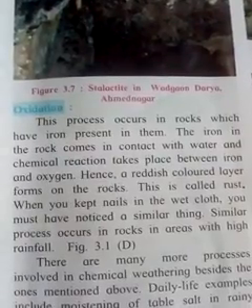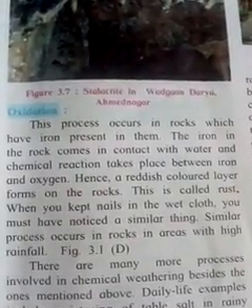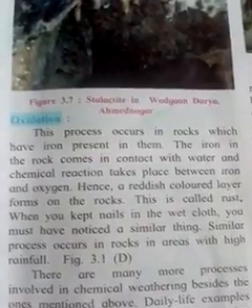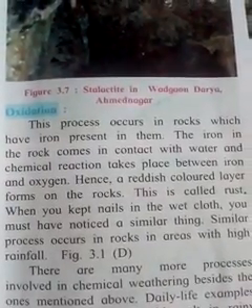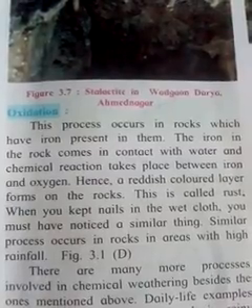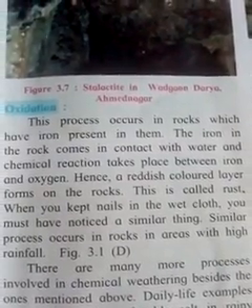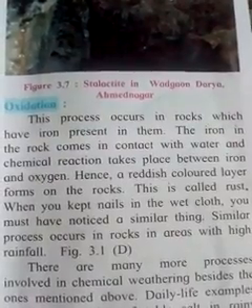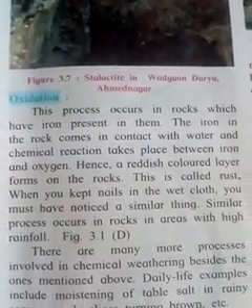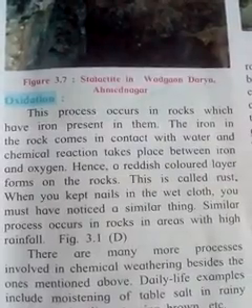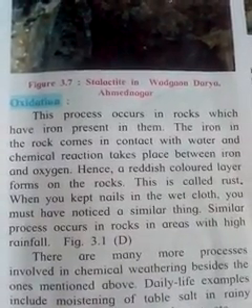When iron is in contact with water, the chemical reaction takes place between iron and oxygen. Hence a reddish layer is created on the rocks. This is called rust. When you keep nails in a wet cloth, you must have noticed a similar thing.